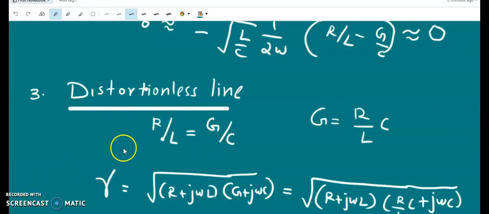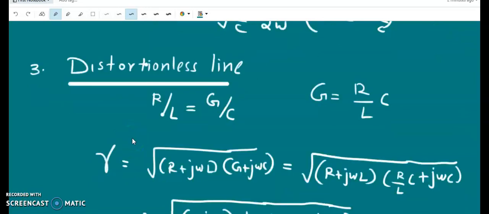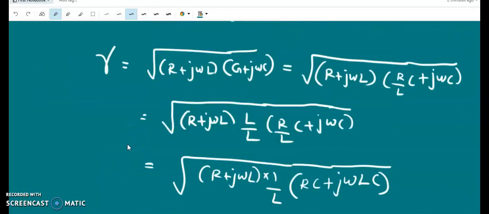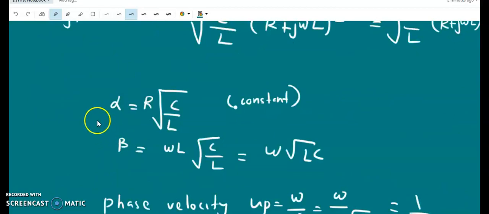The properties of a distortionless line are the same as those of a lossless transmission line, except that it has a non-zero attenuation constant. Attenuation is there, but the attenuation constant is a constant for a distortionless transmission line.